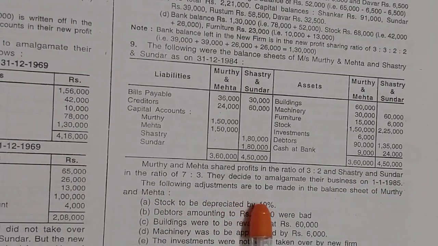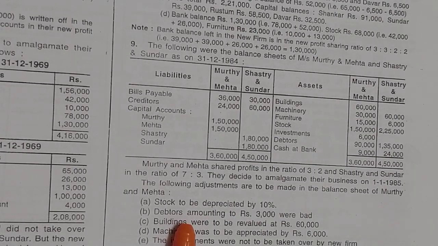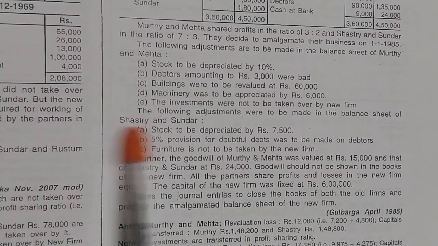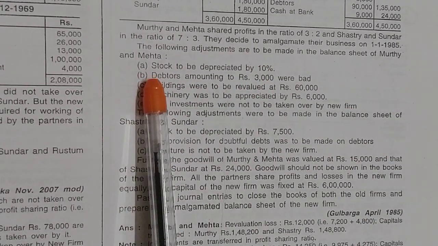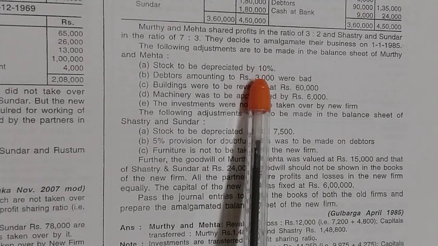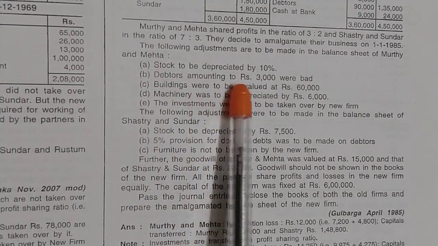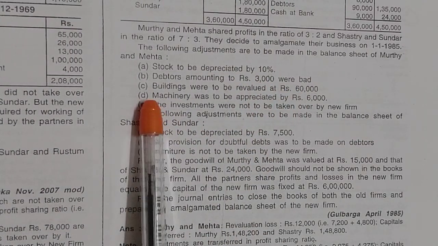The following adjustments are to be made in the balance sheet of Murthy and Mehta. First, stock to be depreciated by 10%. In the revaluation account it affects. Debtors amounting to Rs 3,000 were bad debts. Revaluation account and new firm account.